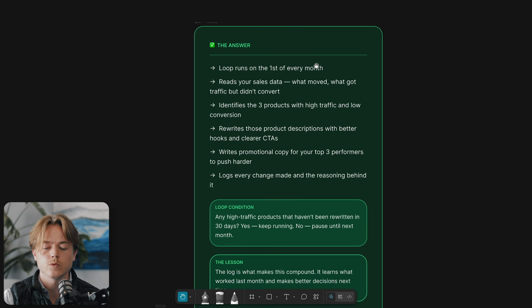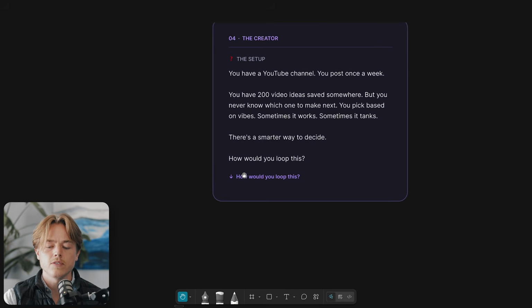It runs on the 1st, reads your sales data, what sold, what didn't, identifies the 3 products with high traffic and low conversion, and then rewrites those product descriptions with better hooks and clearer CTAs. It writes promotional copy for your top 3 performers to push those harder, and then logs every change made and the reasoning behind it. And then the last one is if you are a creator.